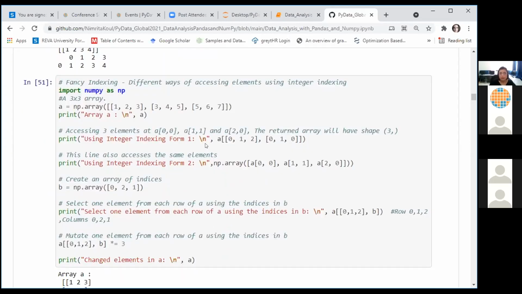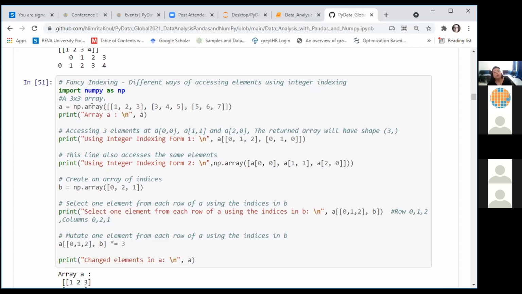So next we are looking at something which is called fancy indexing. Fancy indexing is also integer indexing, but it's a slightly different way of passing row and column numbers to extract specific elements from our array. Just like in all the cells, we have first created an array using the np.array function.